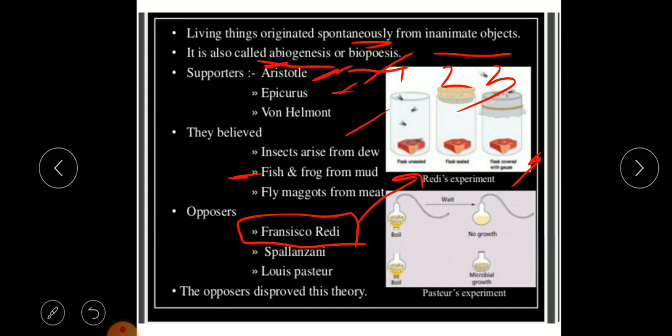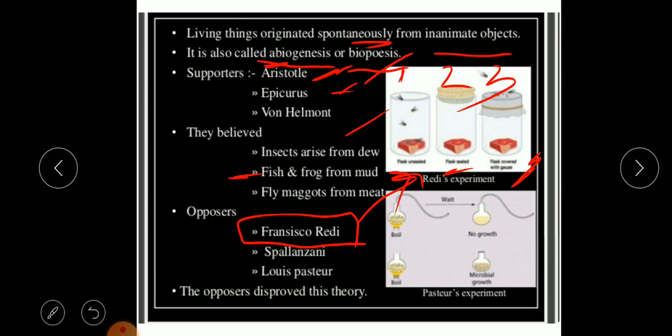So he took fishes, boiled them, and put those boiled fishes into the three flasks. The first one he kept uncovered, the second he covered with parchment paper, and the third with muslin cloth.